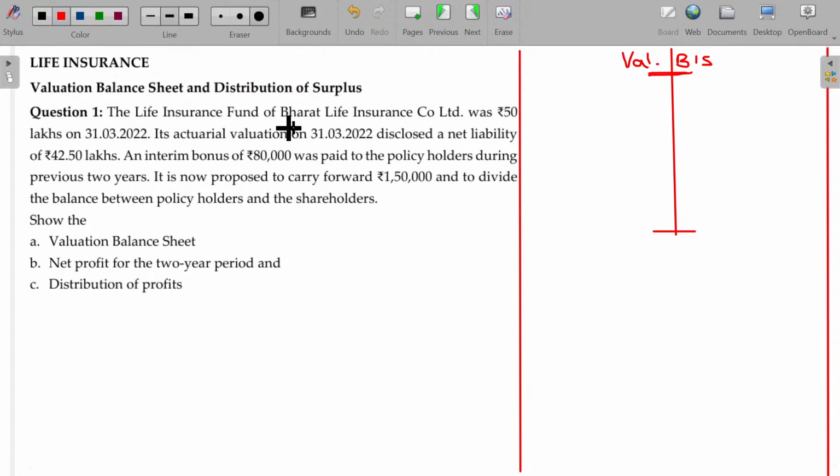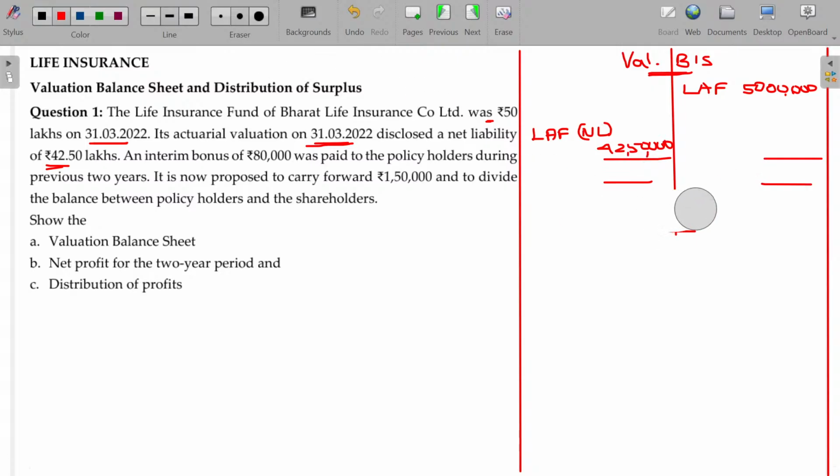The life insurance fund of Bharat Life Insurance Company Limited was 50 lakhs on 31/3/2022. The actual valuation on this date disclosed a net liability to this one. So what is the opening value? Life insurance fund in the beginning 50 lakhs. What is the net liability? Life insurance fund closing is the net liability 42 lakhs 50,000. Is that okay?